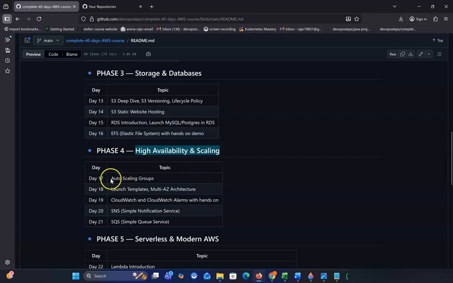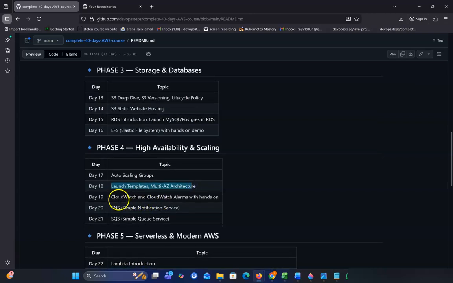In day 17, we'll talk about auto scaling group. Auto scaling automatically scales our servers up and automatically scales them down. In day 18, we'll show a demo of how to create a launch template and multi-availability zone architecture. We'll show a hands-on demo. Multi-availability zone is like our servers are in 3 or 4 data centers, and a launch template is where we create an AMI image and automatically deploy those things in a multi-availability zone architecture. I'll show those things in a hands-on demo.